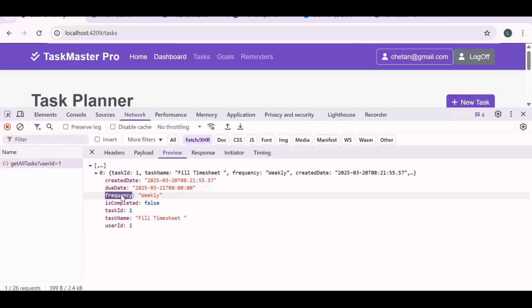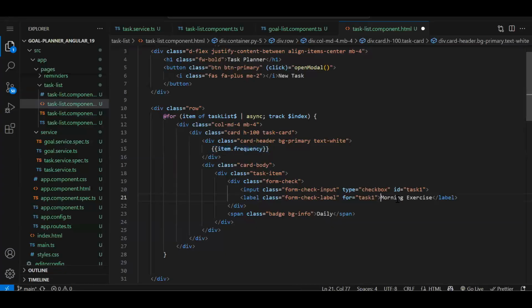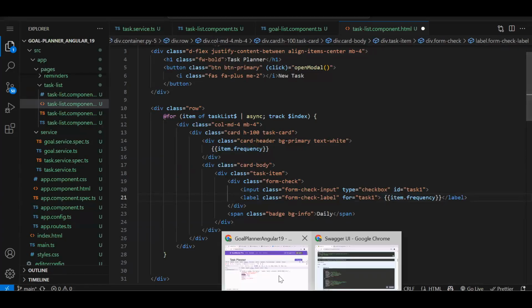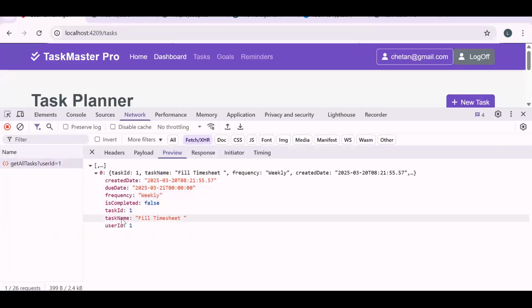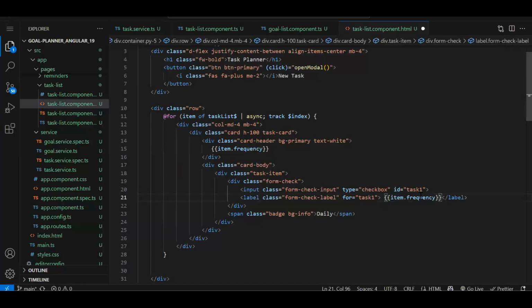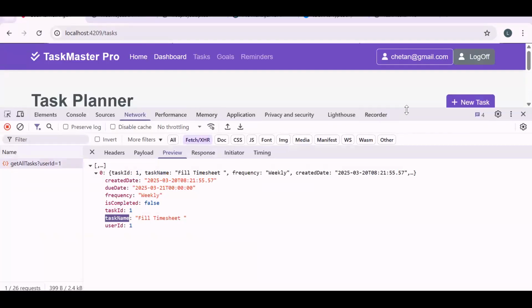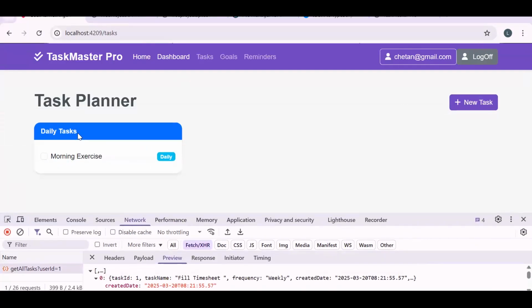Yeah, frequency we can show. Then here we will show the task name. So task name we are getting in this field. Wait, something in the UI is not proper. Daily task. Okay, again daily we are showing it over here.